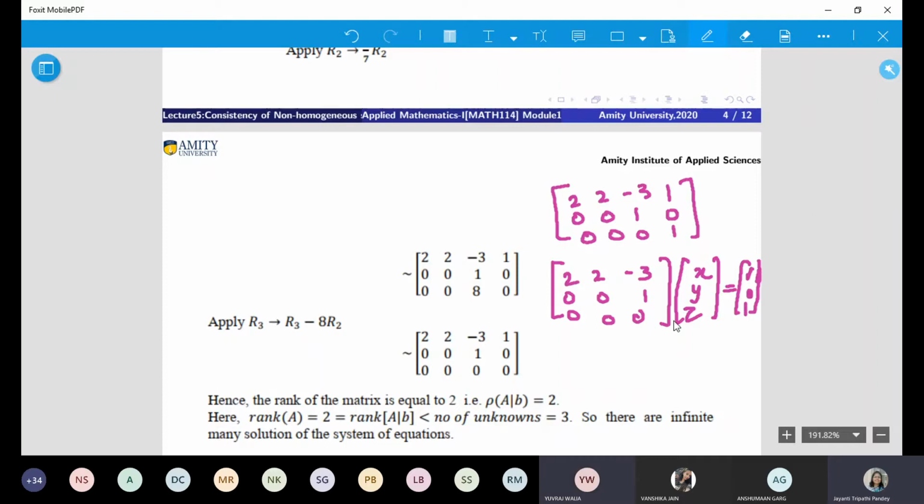Now try and compare the equation. You will get 0 equals 1, which is not possible. And it is the condition of inconsistency. Got that? It is important that whatever rank you are getting for A, you should get the same rank for the augmented matrix. Otherwise, that is a condition of inconsistency. Is that fine?